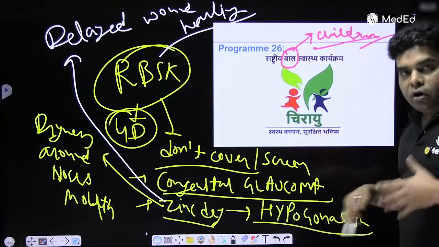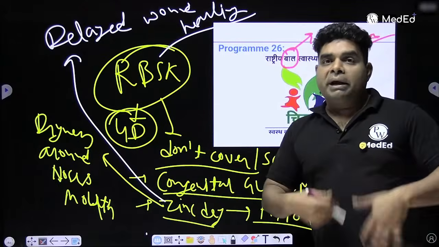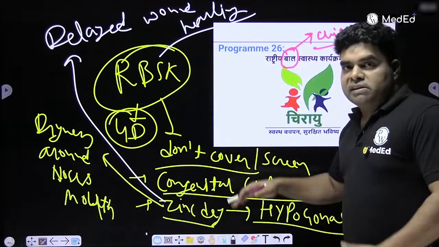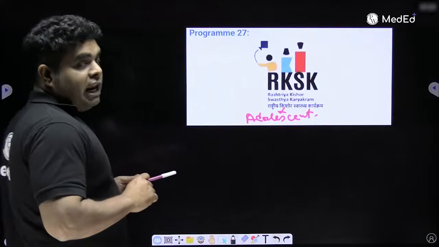Zinc deficiency of course leads to acrodermatitis enteropathica. That means skin will be dry, and enteropathica means the intestine will not be able to absorb anything. That's why zinc deficiency is causing all this problem. Okay. Chalo. Now, RBSK will have the leaf.